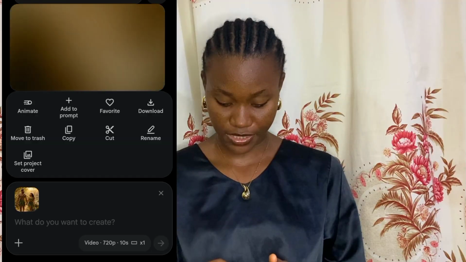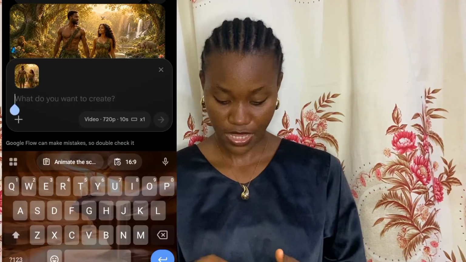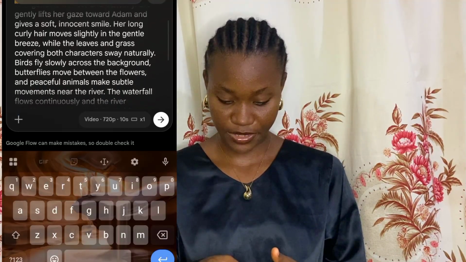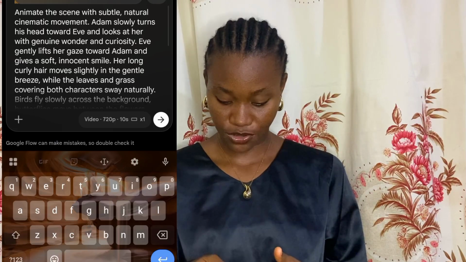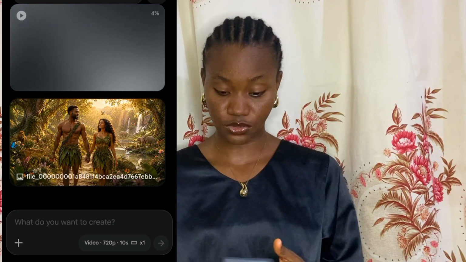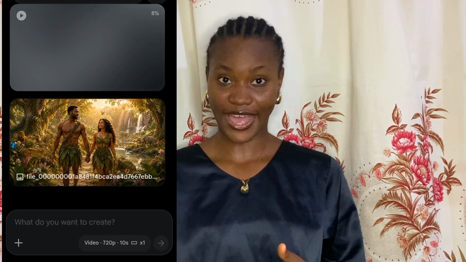Once it loads up, I'll click on add to prompt, and then I'll add my prompt and allow it to generate our video for us. So this is it. I've already clicked on add to prompt. Then I'm going to click on this place and click on this arrow to allow Flow AI to generate our video for us. Once it's done, I'm going to play it for you guys.